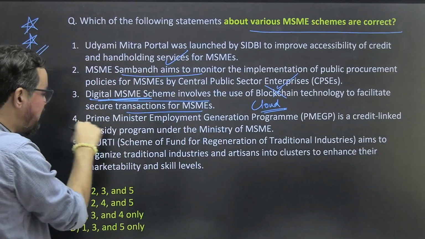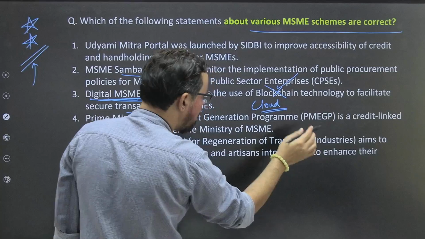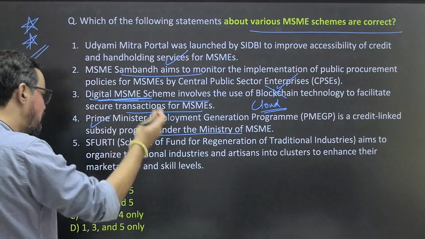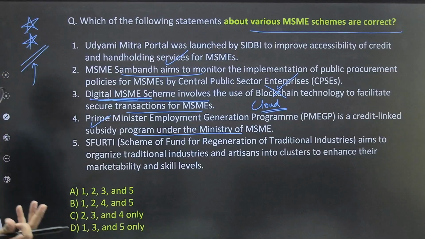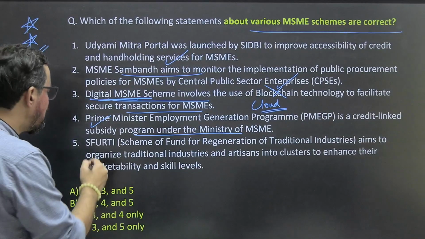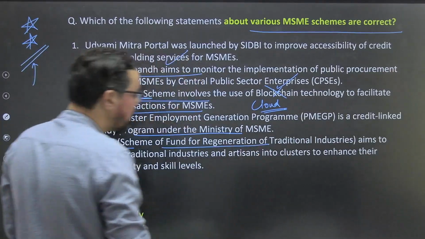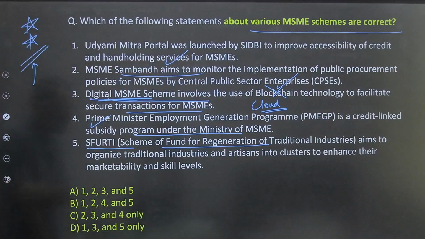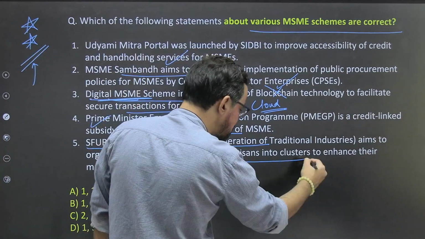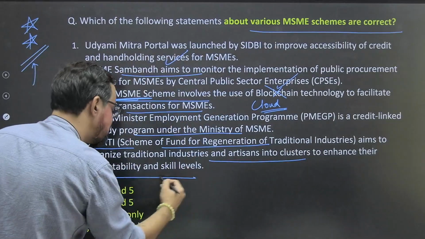Prime Minister's Employment Generation Programme, PMEGP, is a credit-linked subsidy program under the Ministry of MSME, which generally provides benefit to MSMEs if they create employment. Then we have the SFURTI scheme for fund regeneration of traditional industries, which aims to organize traditional industries and artisans into clusters to enhance their marketability and skills. 100% true.